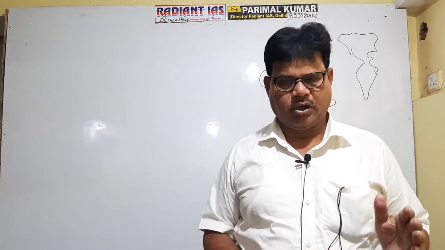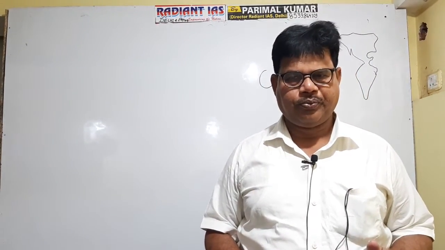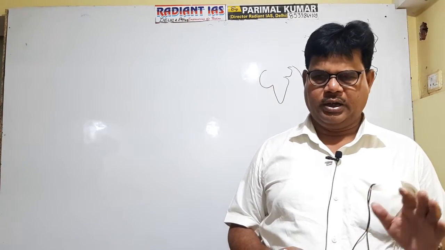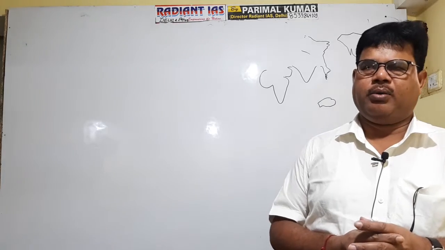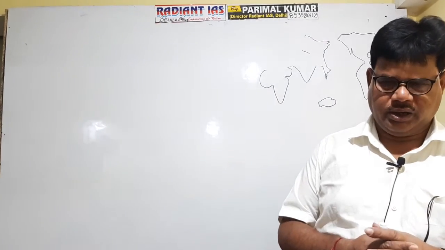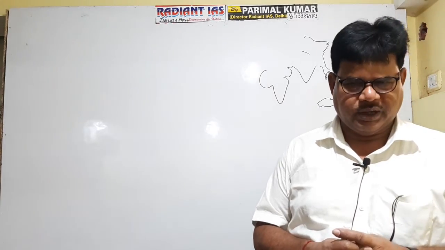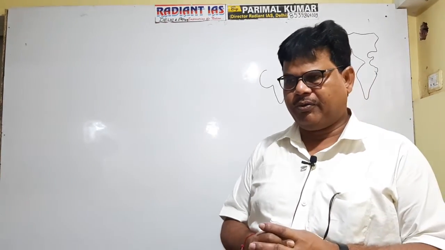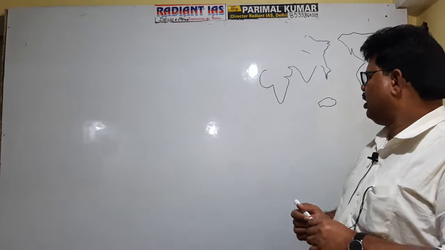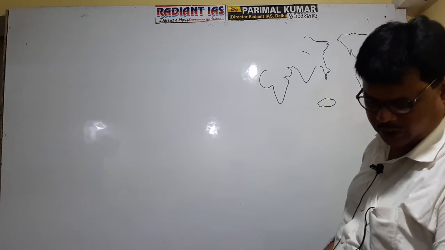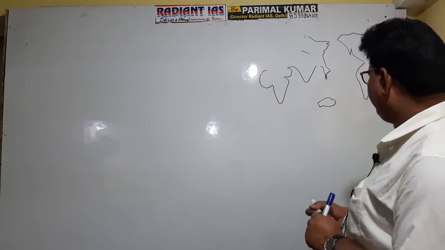What is the meaning of Southern Oscillation? Walker was the climatologist who studied the air circulation in the Indian Ocean as well as in the Pacific Ocean. He noticed that the wind from the Indonesian region ascends in an upward direction. There are two components of wind.